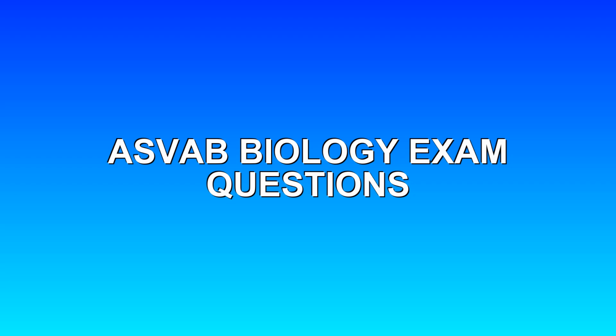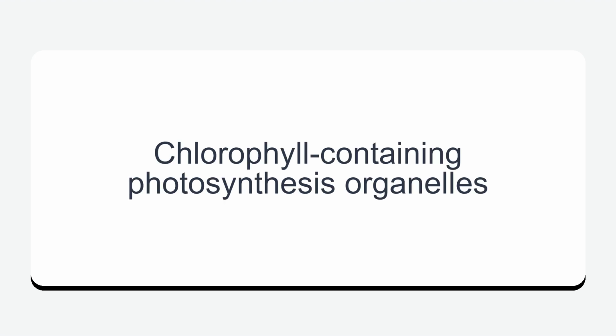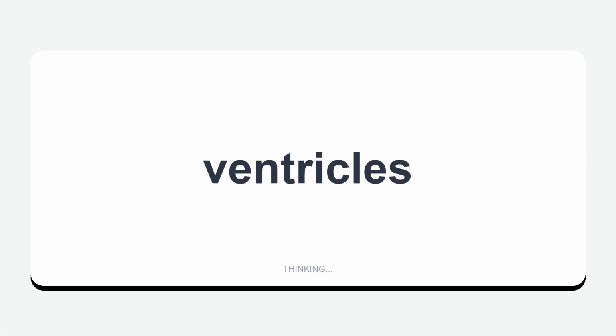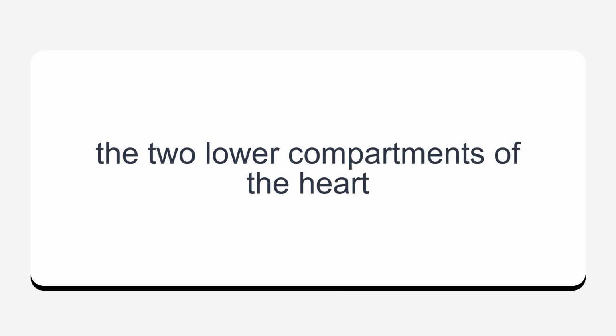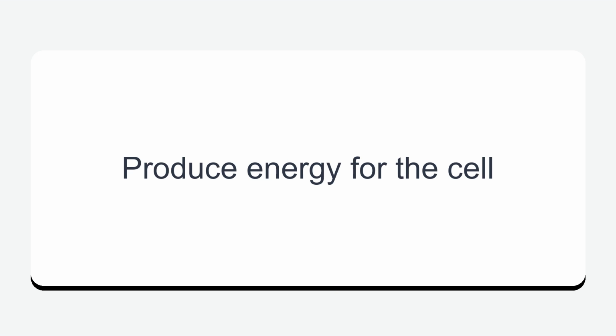ASVAB Biology Exam Questions. Chloroplasts. Chlorophyll-containing photosynthesis organelles. Ventricles. The two lower compartments of the heart. Mitochondria. Produce energy for the cell.